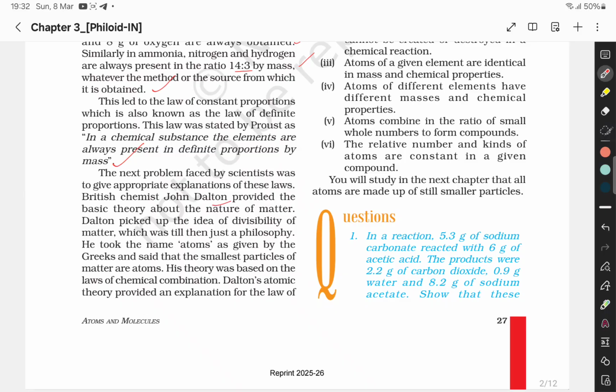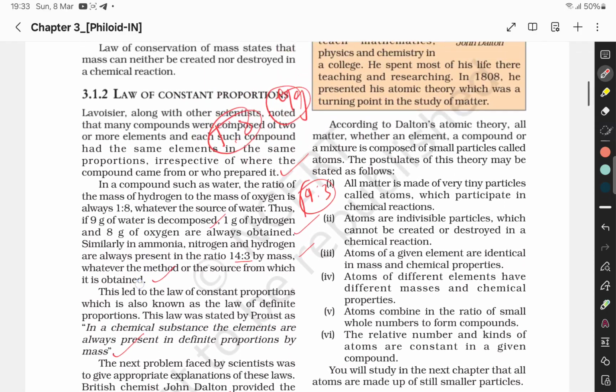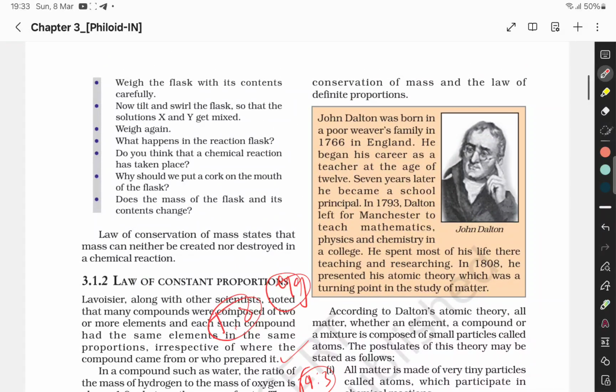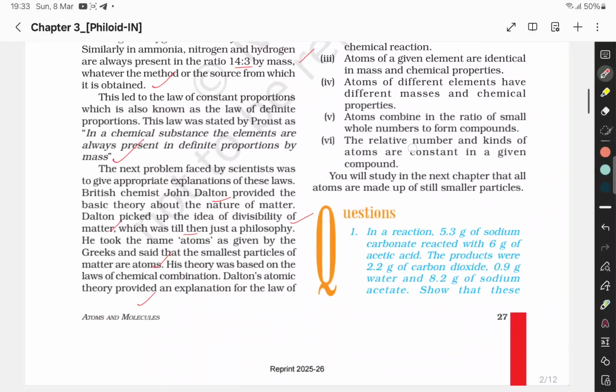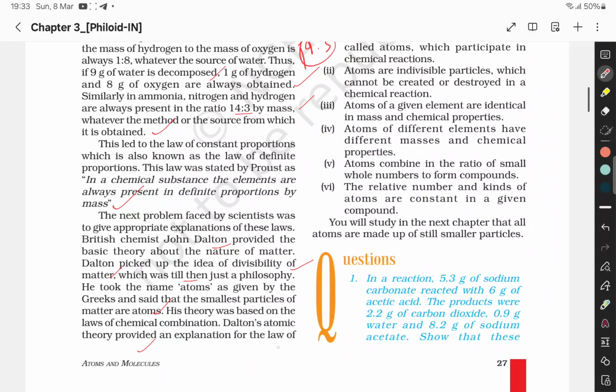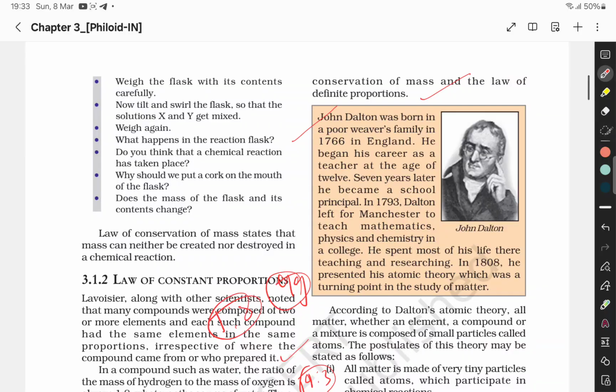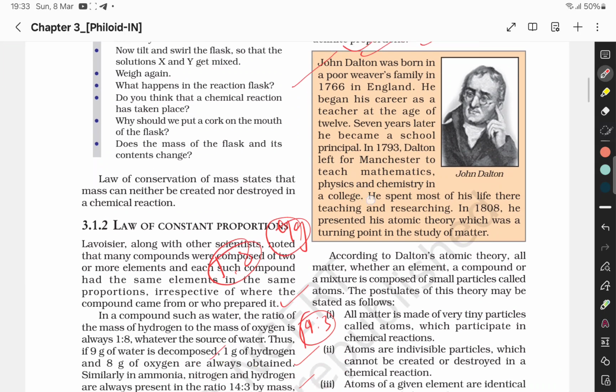British chemist John Dalton provided the basic theory about the nature of matter. Dalton picked up the idea of divisibility of matter, which was till then just a philosophy. He took the name atom as given by the Greeks and said that the smallest particles of matter are atoms. His theory was based on the laws of chemical combination. Dalton's atomic theory provided an explanation for the law of conservation of mass and the law of definite proportion.